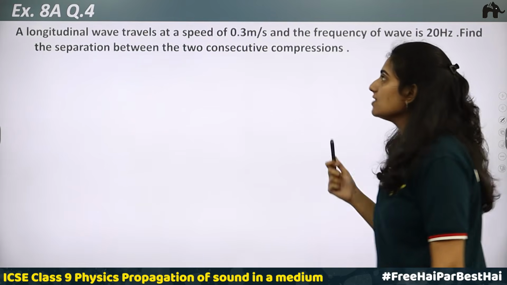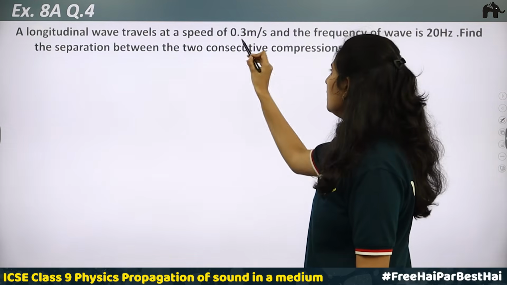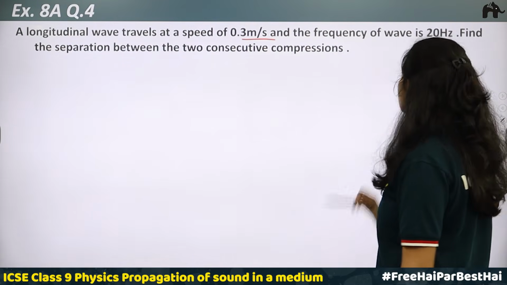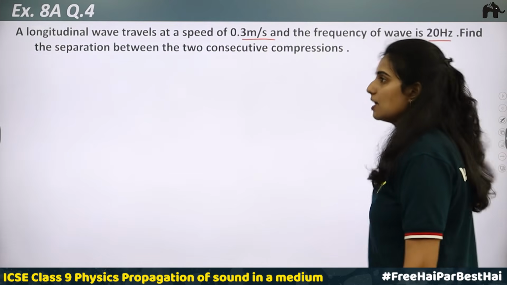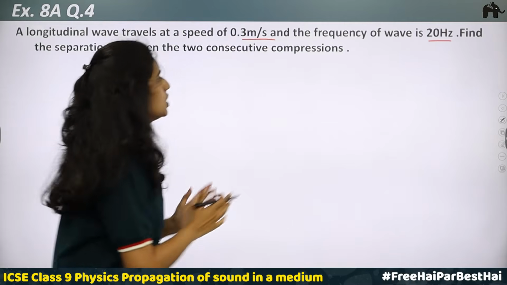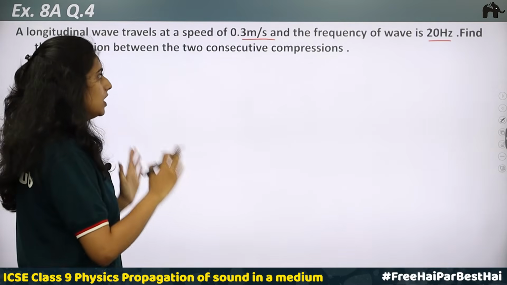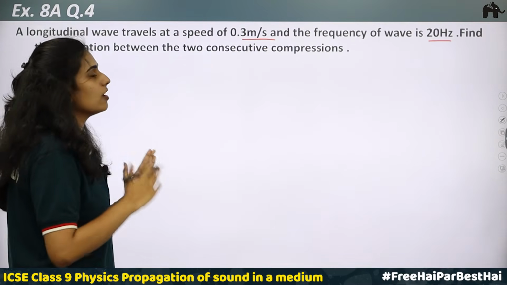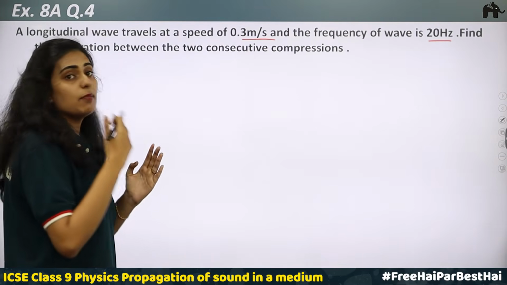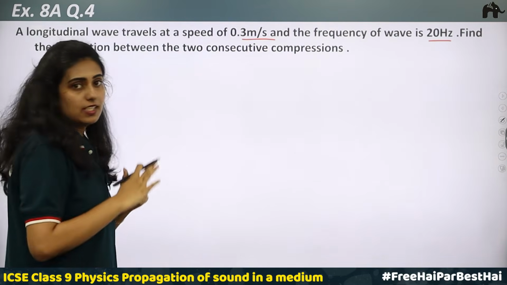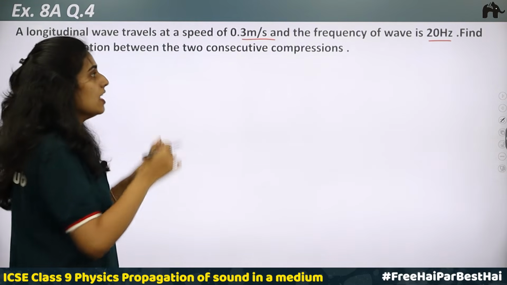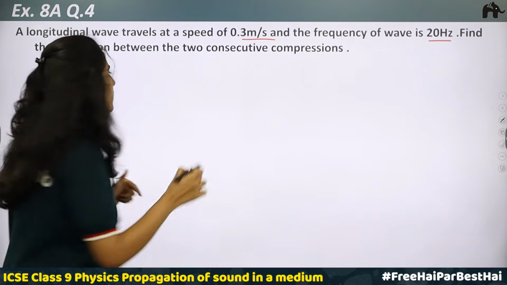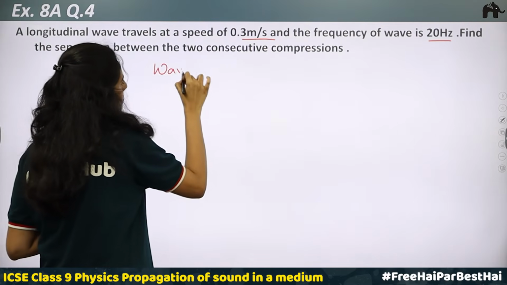Next, question number 4 of exercise 8a. A longitudinal wave travels at a speed of 0.3 meter per second and the frequency of the wave is 20 Hertz. Find the separation between two consecutive compressions. The separation between two consecutive compressions, or between two consecutive rarefactions, is the same as the distance between two consecutive crests or two consecutive troughs, which means this is the wavelength. So here we are asked to find the wavelength lambda.